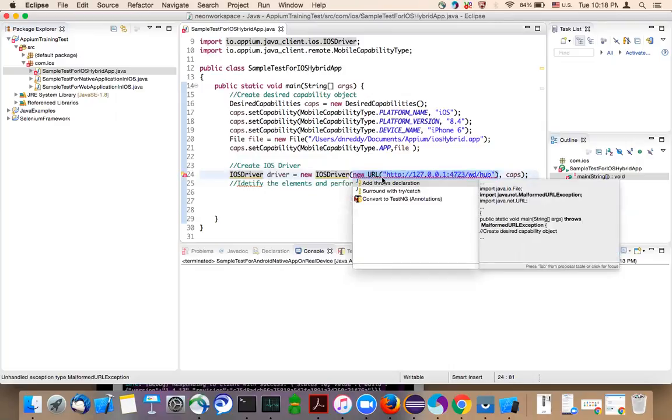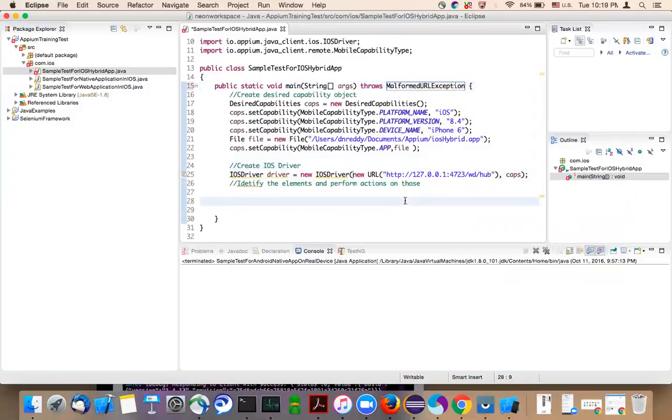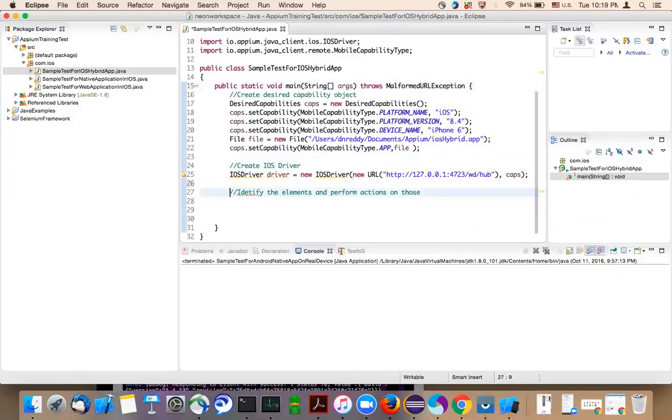It says add throws declaration or surround with try catch. Let's go with add throws declaration. So now the iOS driver is also completed and you are able to create the iOS driver. Now the next thing is to identify the element and perform actions on those elements.